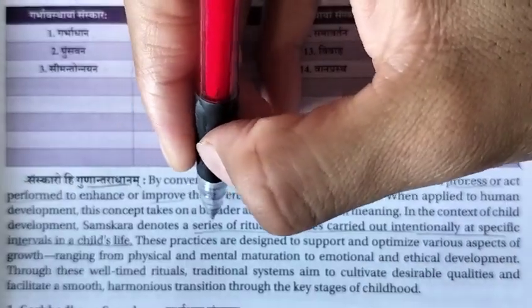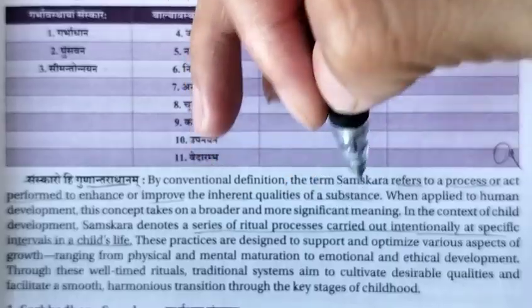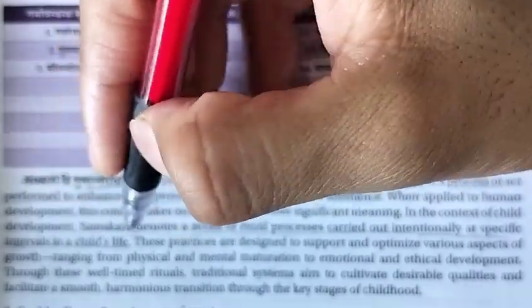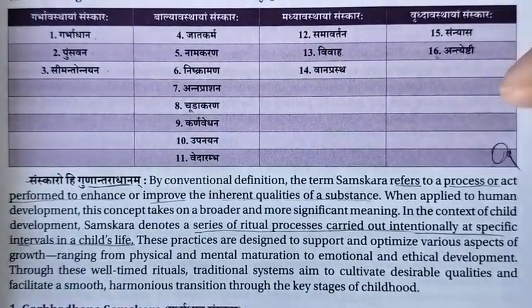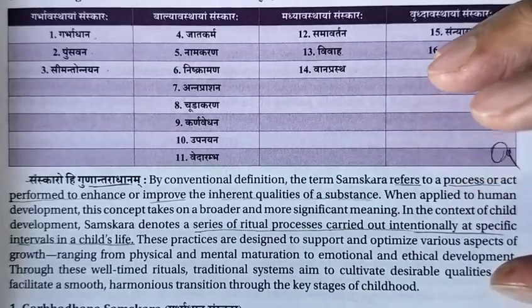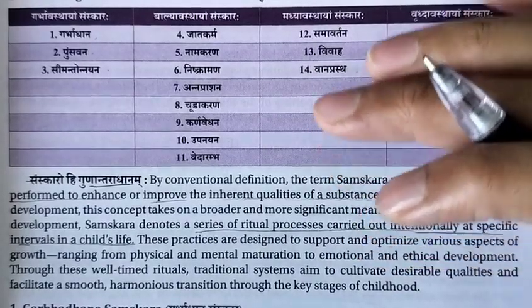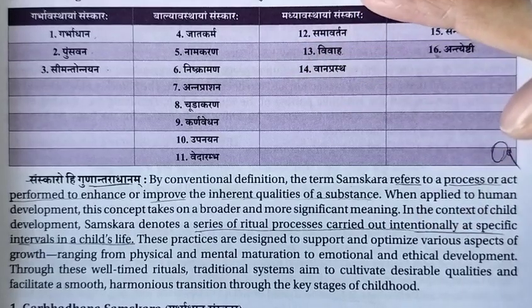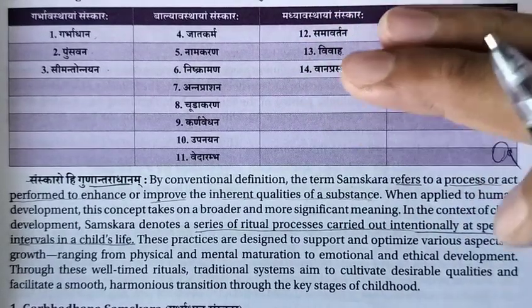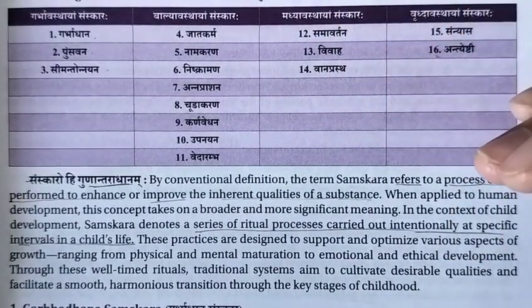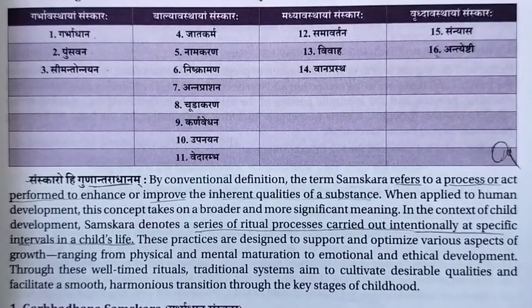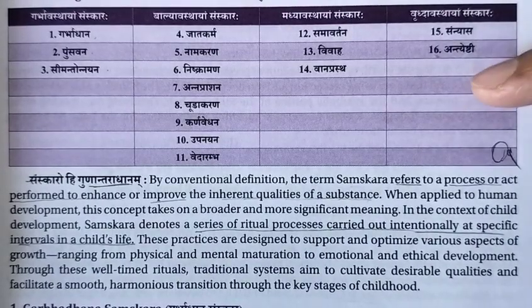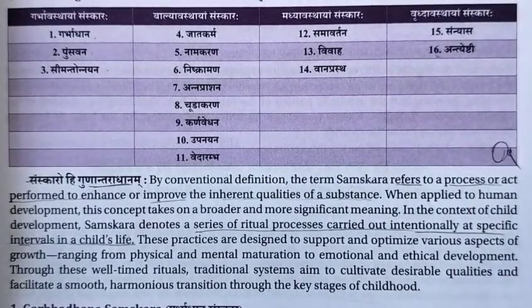What does samskar denote? A series of ritual processes carried out intentionally at particular intervals in a child's life. Some rituals, when the baby is small, some kind of ritual is done to him at a particular age, at different times, is called a samskar, right? So one by one we will see what types of samskara have to be done to the baby. We know 16 types of samskara. We will see them one by one.